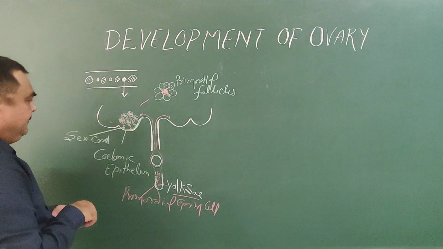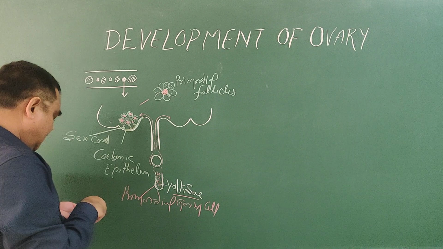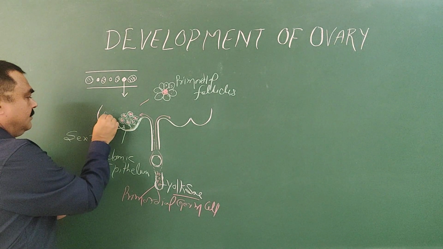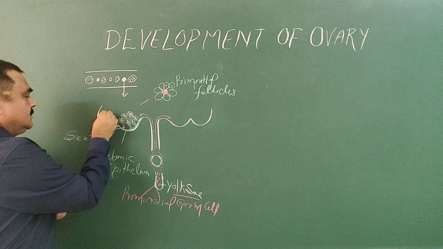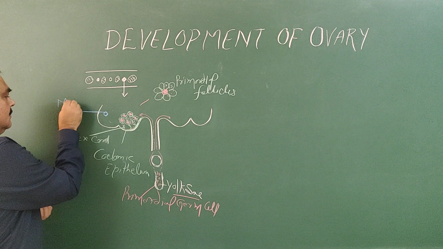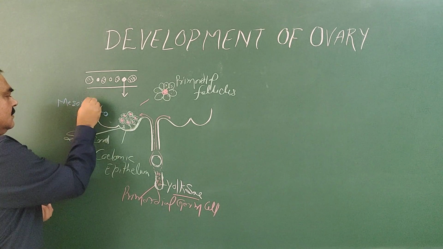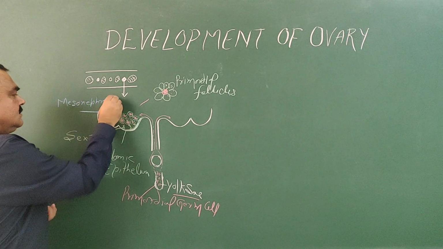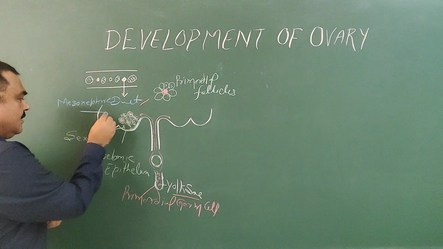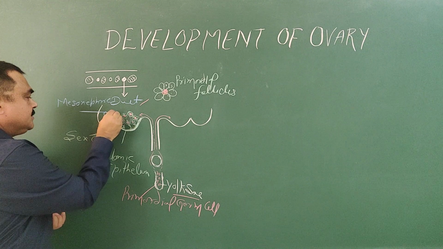Another structure, if you see, this is the mesonephric duct. This is the mesonephric duct, and here are the mesonephric tubules.